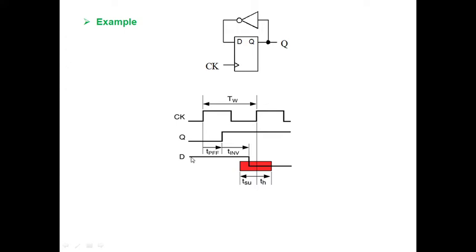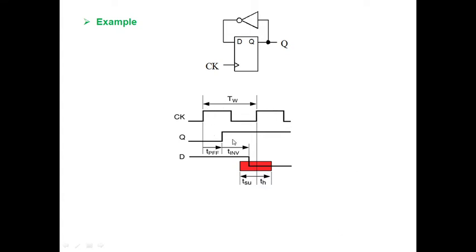I said that initially Q is at 0 and D is at 1. Q will go from logic 0 to logic 1 after the propagation delay of the flip-flop. D will go from logic 1 to logic 0 after the propagation delay of the flip-flop plus the propagation delay offered by the inverter. So after these two delays, it has a logic 1 to logic 0 transition.